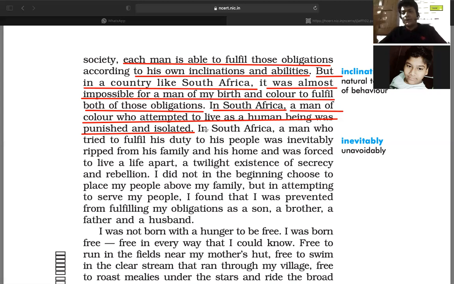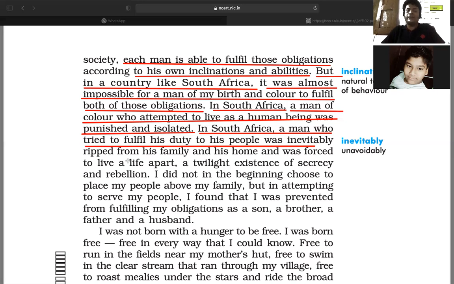These are called freedom, or the birthright of an individual, and that right is restricted, right? That is why the author stated in South Africa, a man who tried to fulfill his duty to his people was surely, inevitably what?